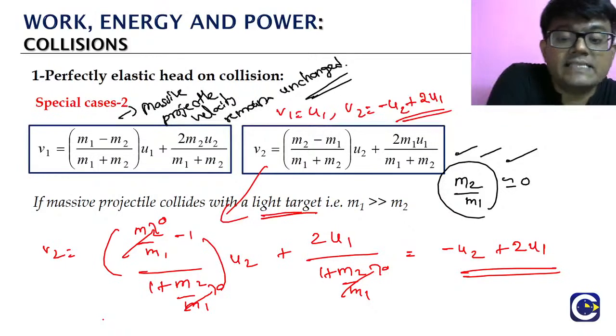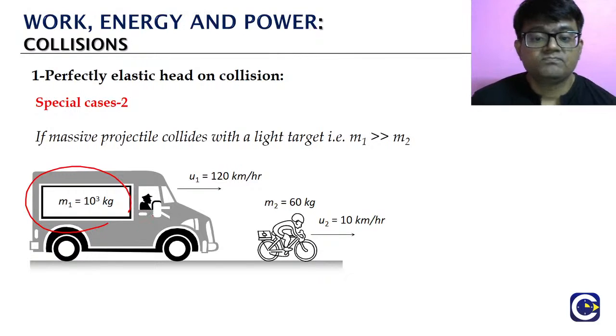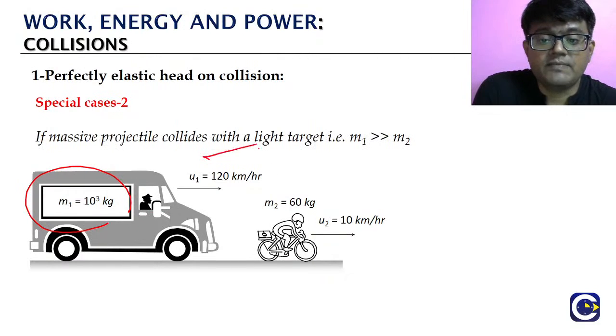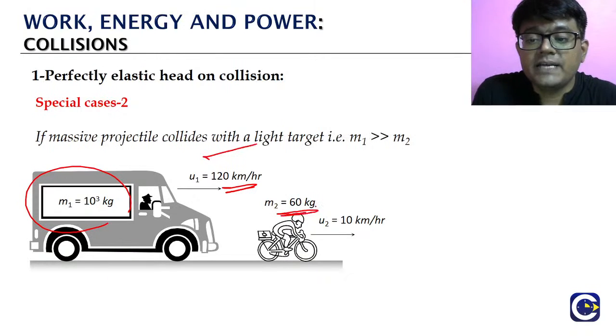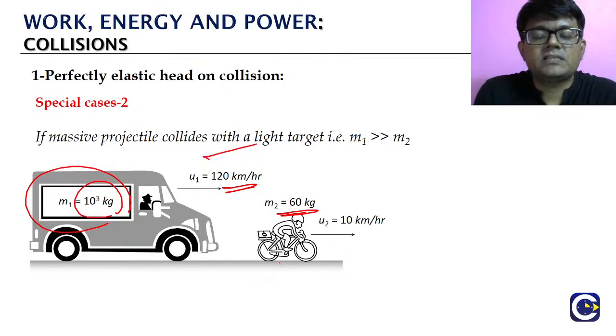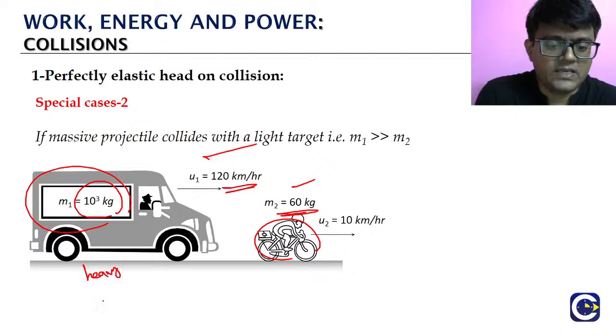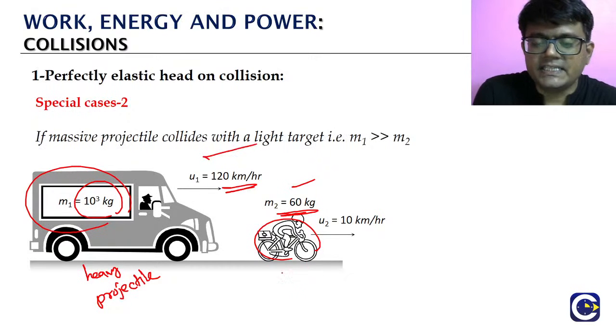Now I said we look at the example for this. So see the example. We have a heavy projectile, like a lorry or a truck, that is coming with a speed of 120. Look at this mass, it is like 1000 kg. It is coming and hitting a person on a bicycle, a boy on the bicycle, with a mass of 60 kg. So this is an accident. That's why I said unfortunate. But we have to take some example. So the heavy projectile is coming and hitting the lighter target. This is the heavy projectile, our M1, and he is hitting the lighter target.